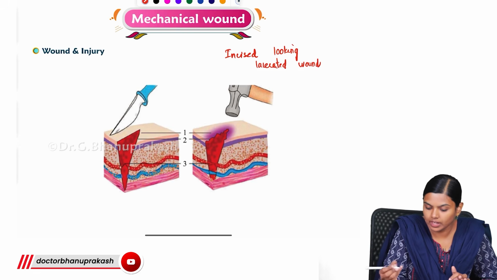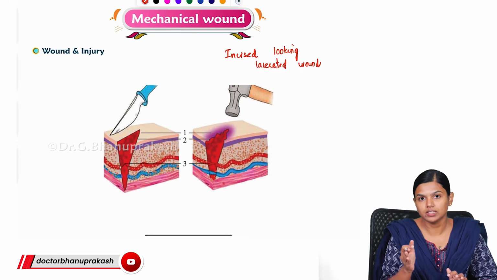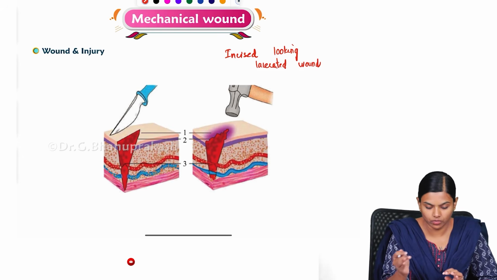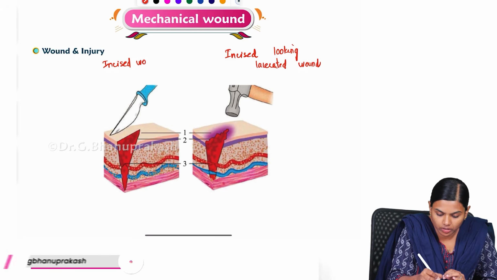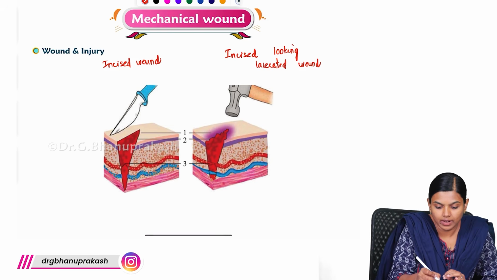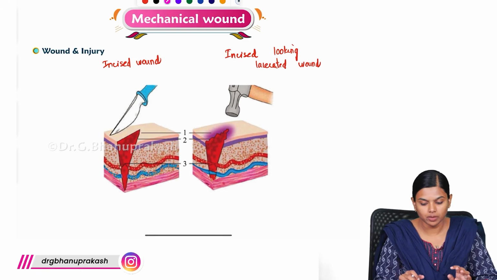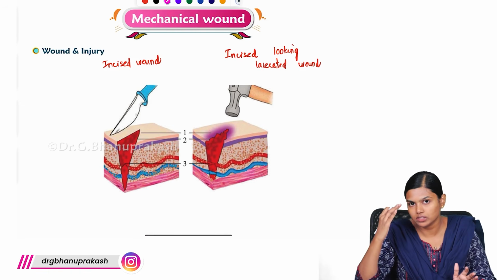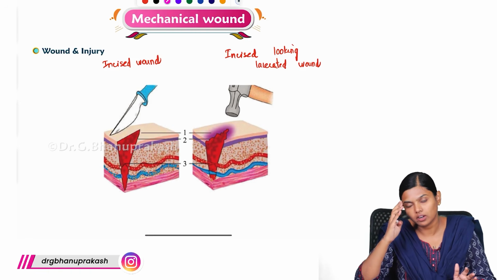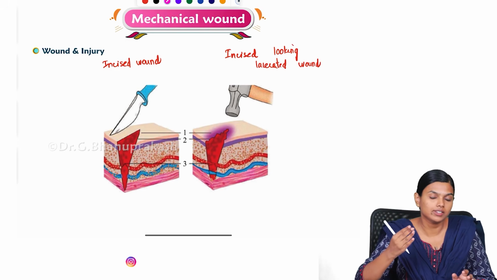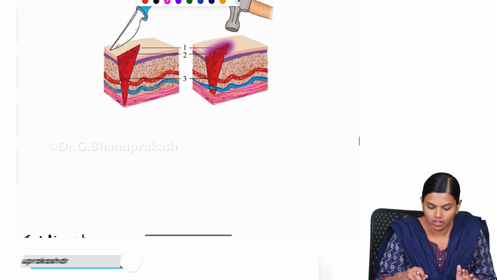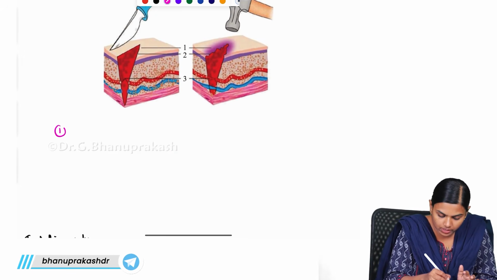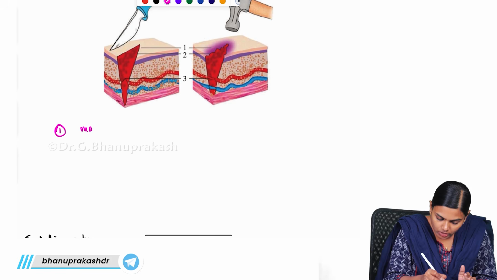Now it is very important to differentiate this incised looking lacerated wound from an actual incised wound. Why is that? When you look at them on the autopsy table, when you get an injury over the skull, over your forehead, you will be confused whether it is a laceration or incision. So how you differentiate these two is very important.